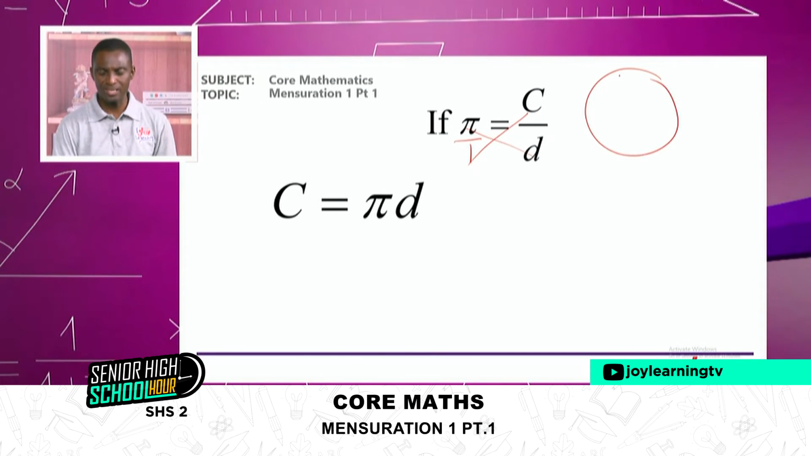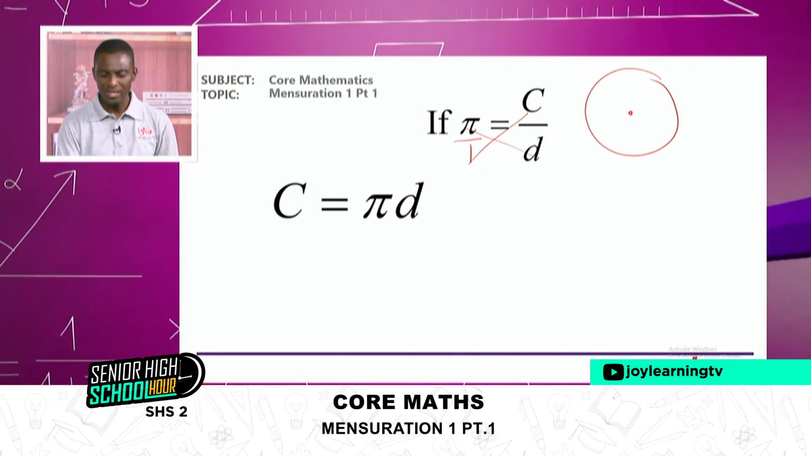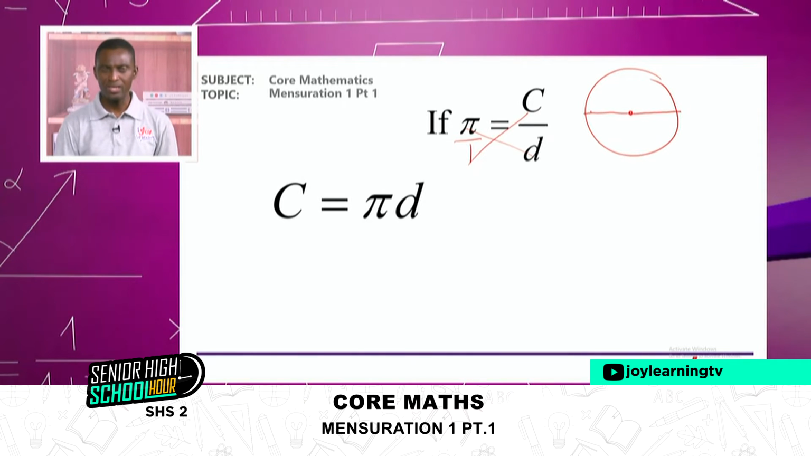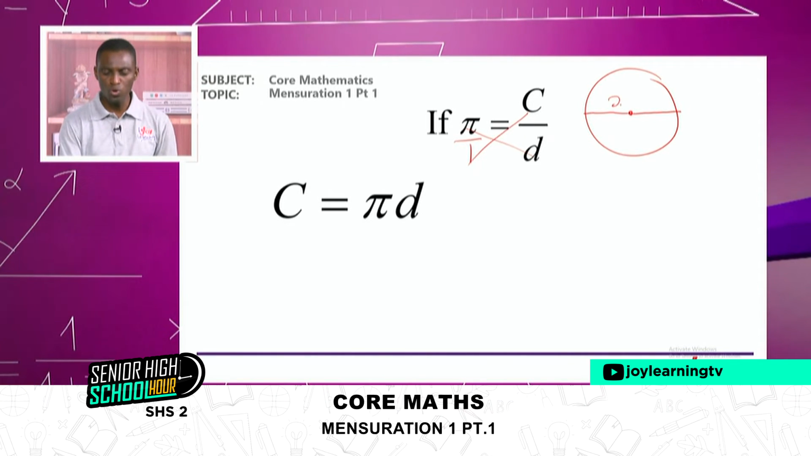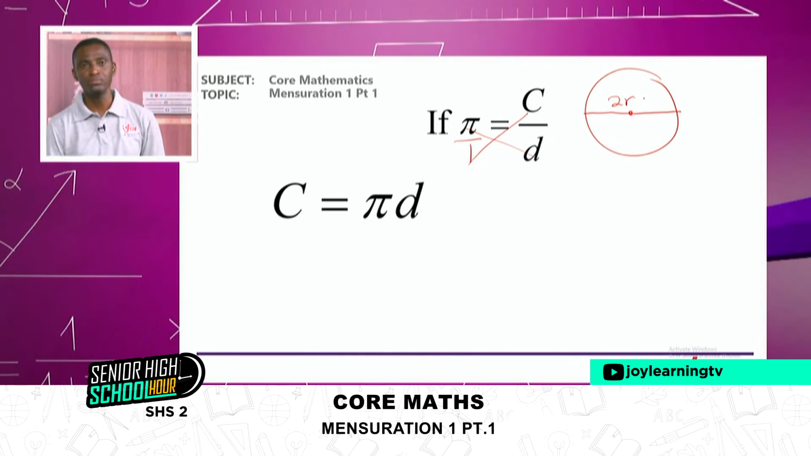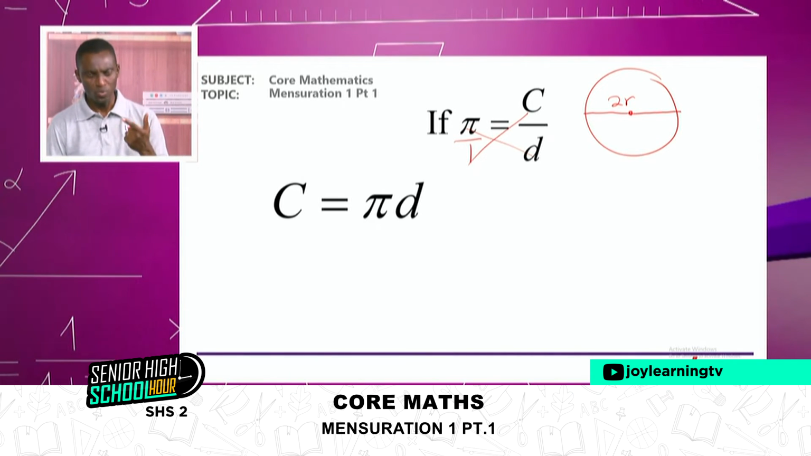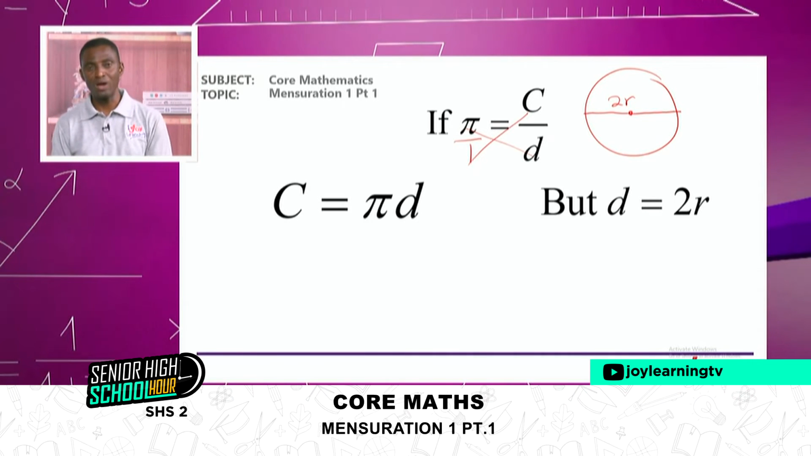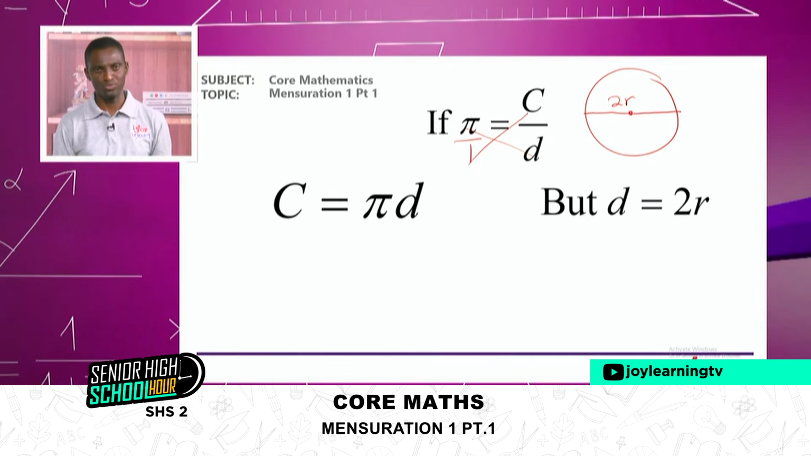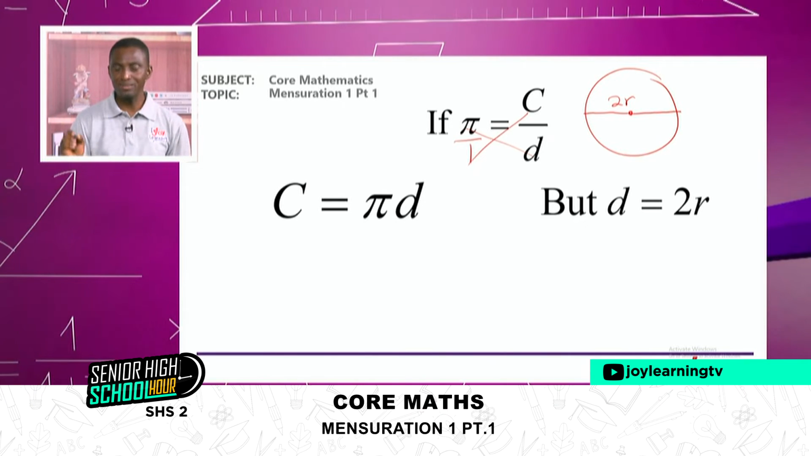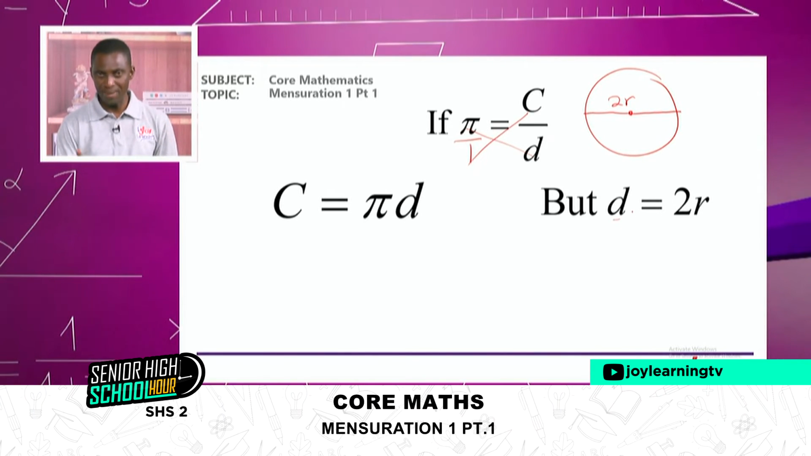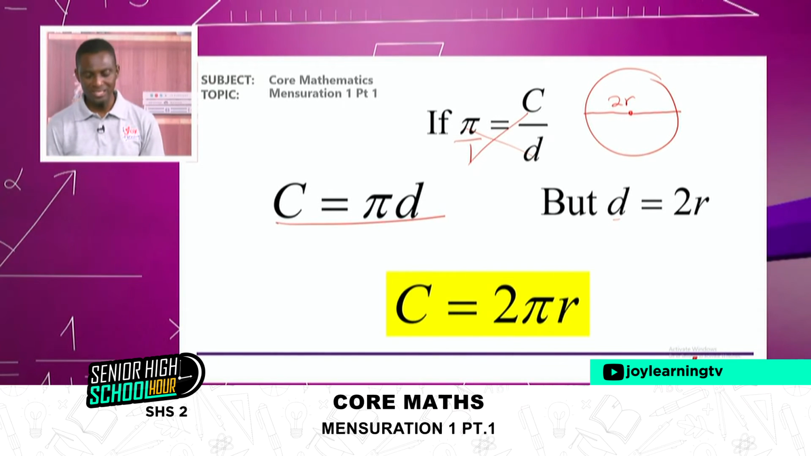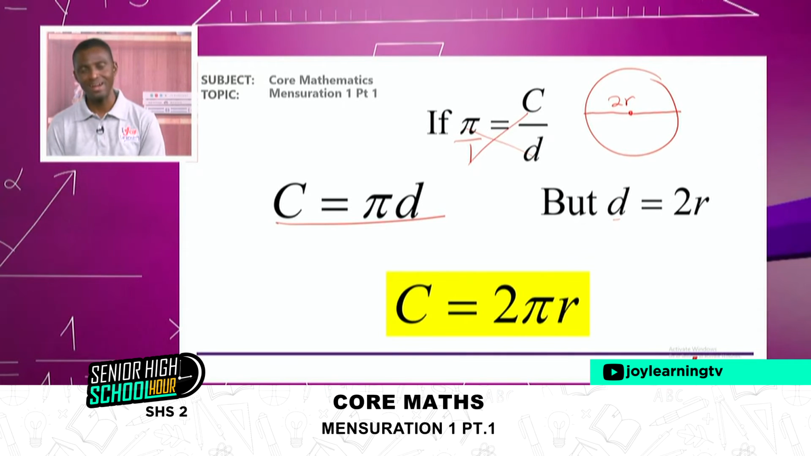For example, if I have this circle, and I have center here, and I have this as a radius, and another one as a radius, I've created a diameter. So 2 of the radii will give us 1 diameter. So we can say that d is equal to 2r. Beautiful. It's true, right? Good. If we substitute d by 2r in this relation, we can say that c is equal to 2 pi r.